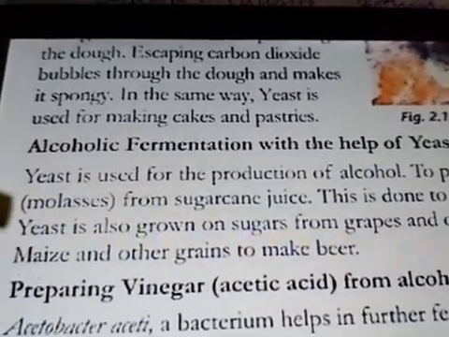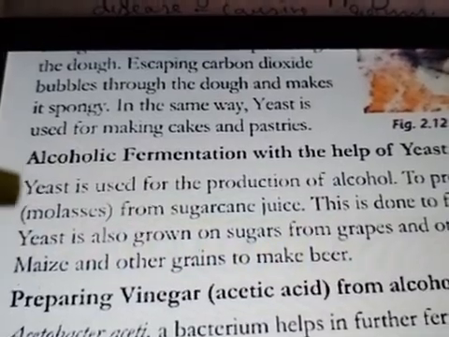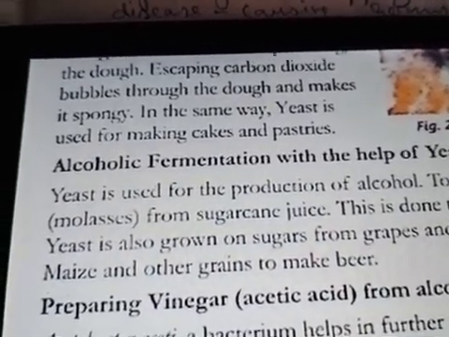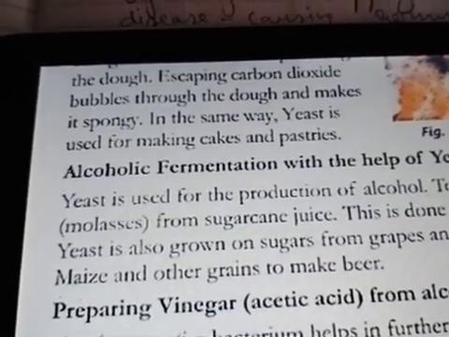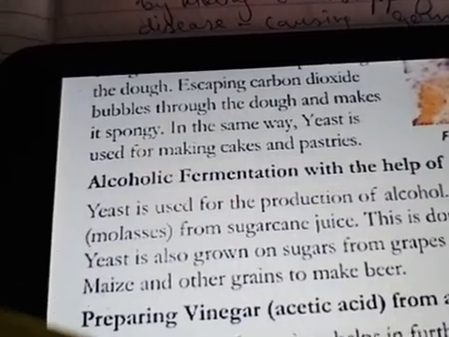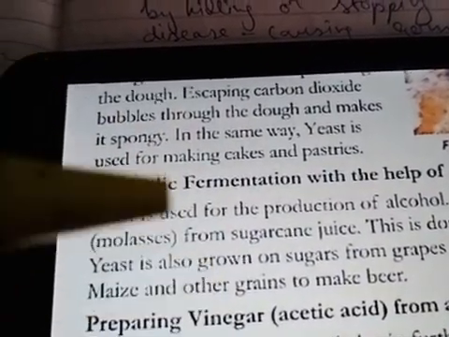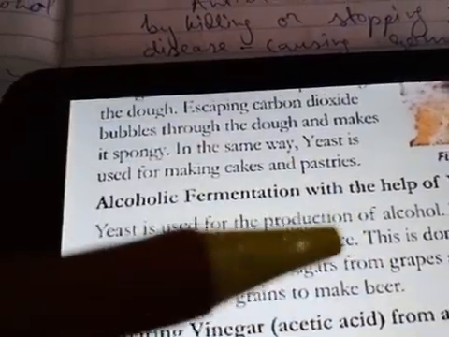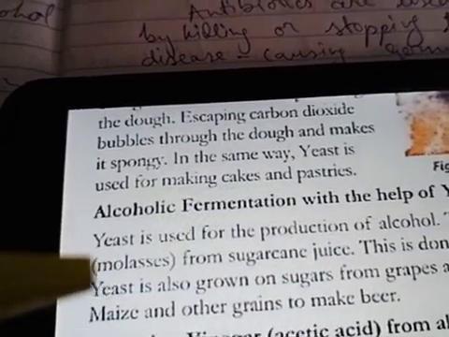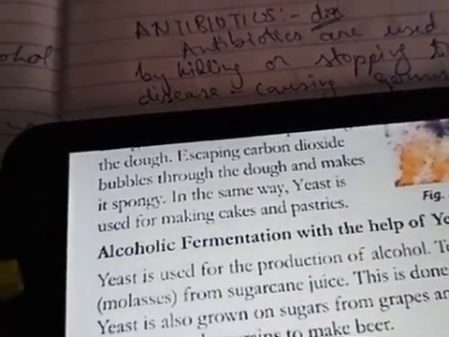Now again, how are microorganisms helpful in alcohol fermentation? Because yeast is used to prepare alcohol, yeast is grown on sugars from fruit juices to make wine, and beer also, with the help of grains. And what are grains? Grains are like maize, barley, wheat. These are the types of grains. So again, here microbes are useful in making different types of juices, wine and beer.